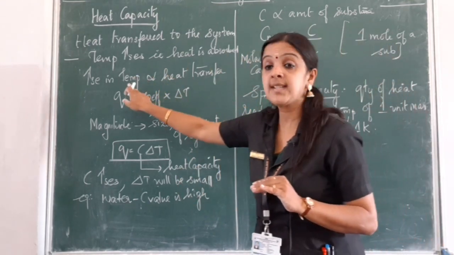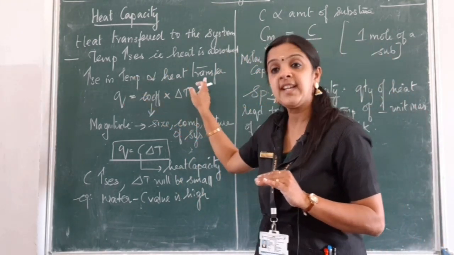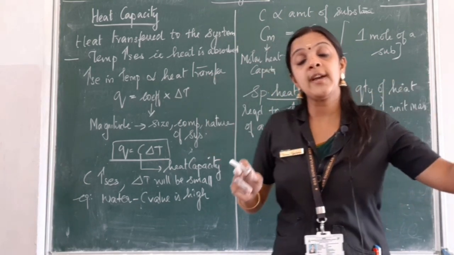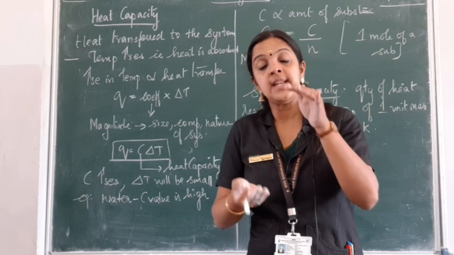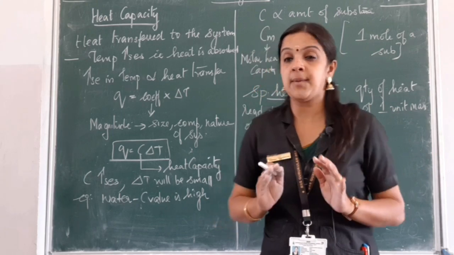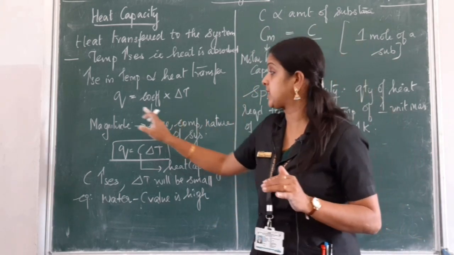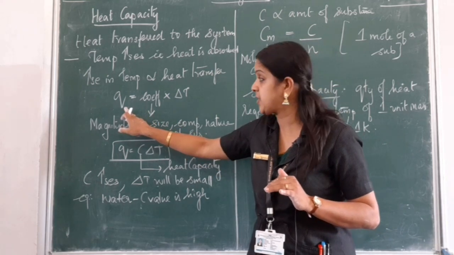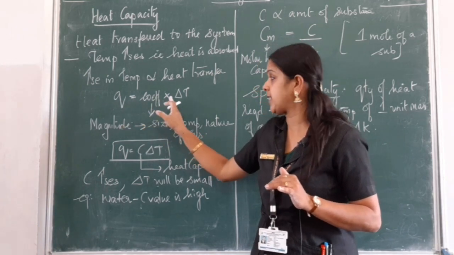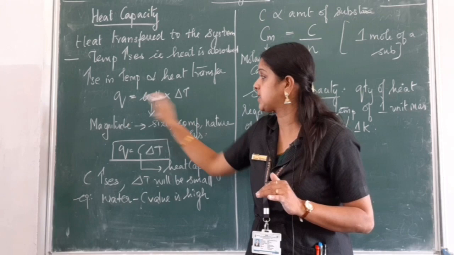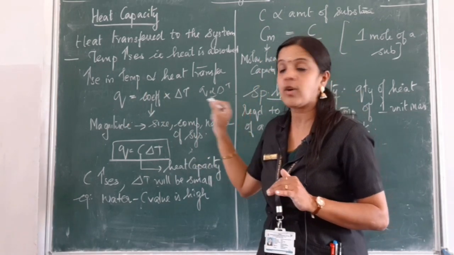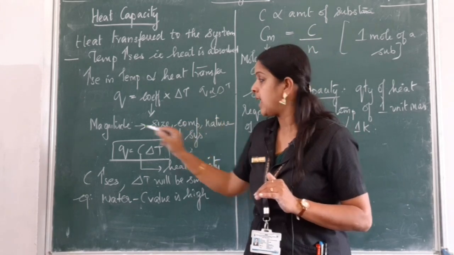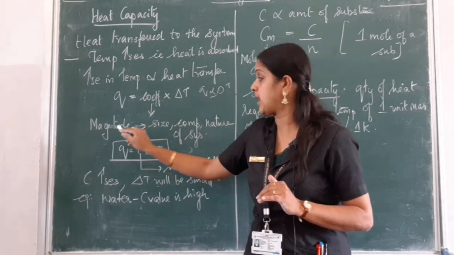So the increase in temperature will be proportional to the heat transfer. However much heat is being transferred from the surroundings into the system, there will be an increase or rise in temperature, which can be written as Q is proportional to del T. To remove this proportionality, you put a coefficient, C. This is nothing but magnitude.